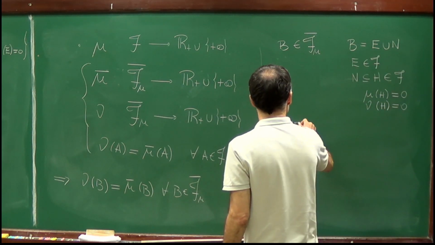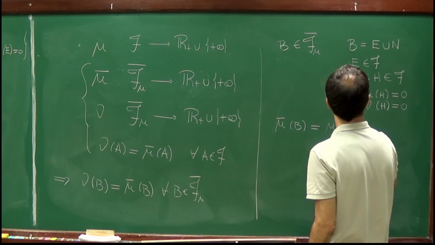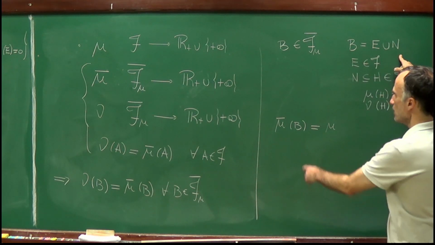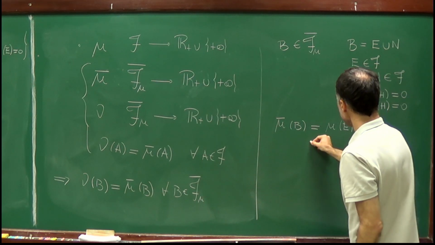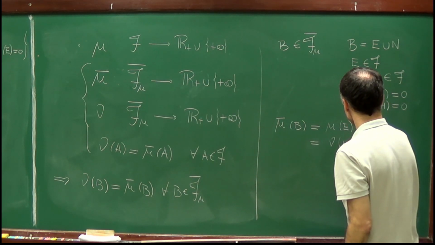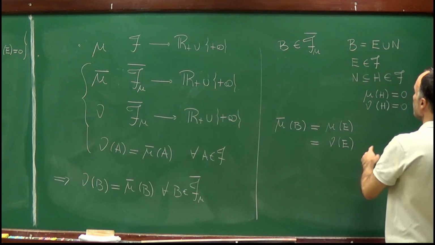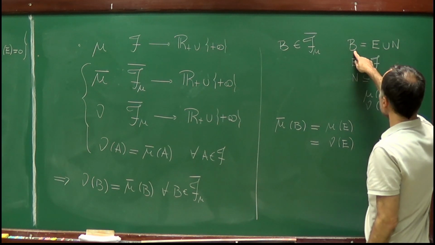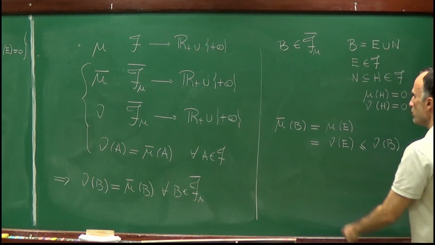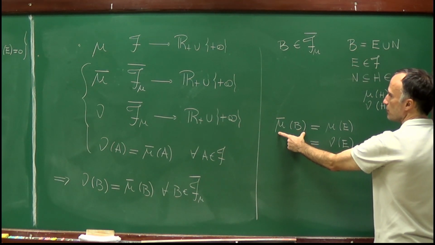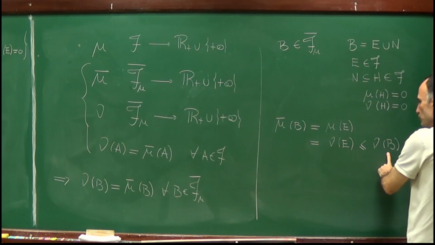Mu bar of B, it's equal by definition of mu. Remember, we have this representation. So by definition of mu bar, this is just mu of E. But this is equal to nu of E because mu and nu coincide on the sigma algebra F, but E is contained in B, so this is less or equal than nu of B. Right? So we proved one of the inequalities. We proved that mu bar of B is less than or equal to nu of B.